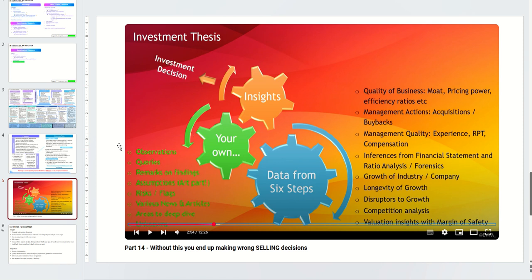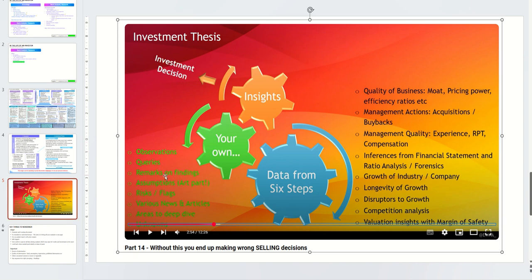The green color wheel, there are things like your own observation, your query, your findings, your assumptions, what you see as risk, and whatever you read from different articles and so on. So those are the inputs that you bring in. These two will mix together, and what comes out as an insight, like whether we should buy a stock or not, leads to an investment decision. Capturing all this, whatever you're seeing on the screen, is the purpose of the investment thesis.